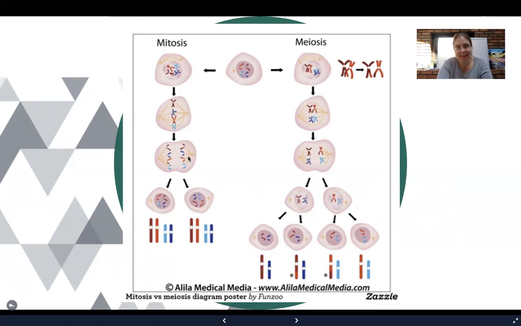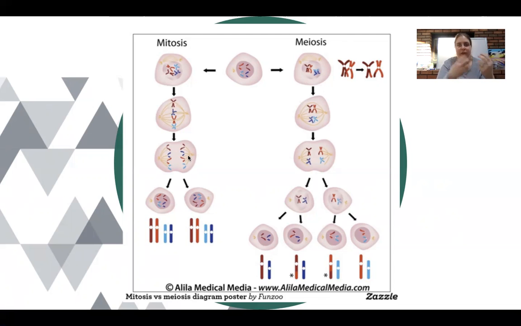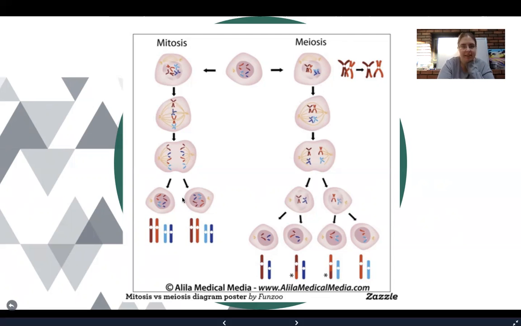In anaphase, the spindle fibers are going to pull on the centromere, which is going to cause these sister chromatids to separate and be pulled to opposite ends of the cell. And then telophase plus cytokinesis, we are left with 2 daughter cells that have the full set of DNA. And they even show the chromosomes underneath.